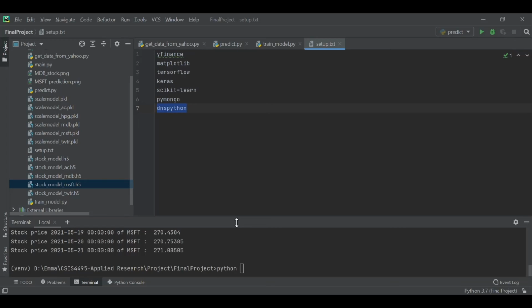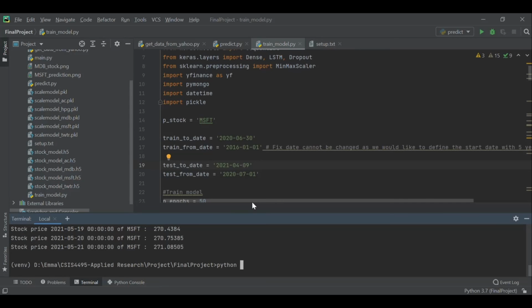First, you need to set up the packages and libraries. There are three files to process the data: get data from Yahoo API, train model, and predict. Those files can be run in different environments like Jupyter, but for this project, I ran them on PyCharm.